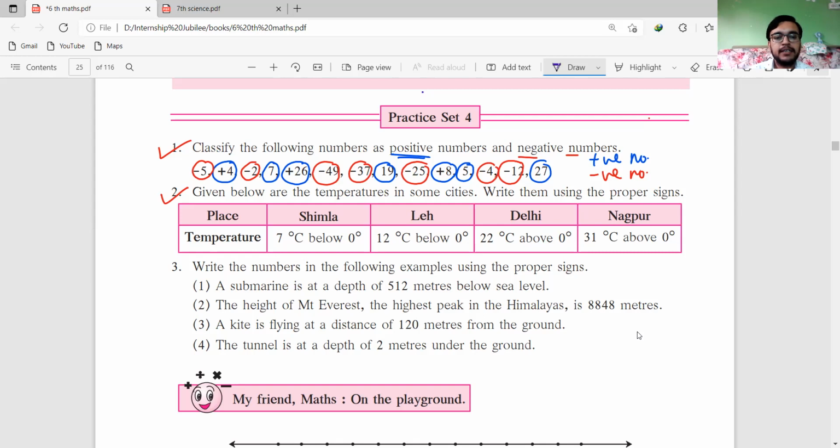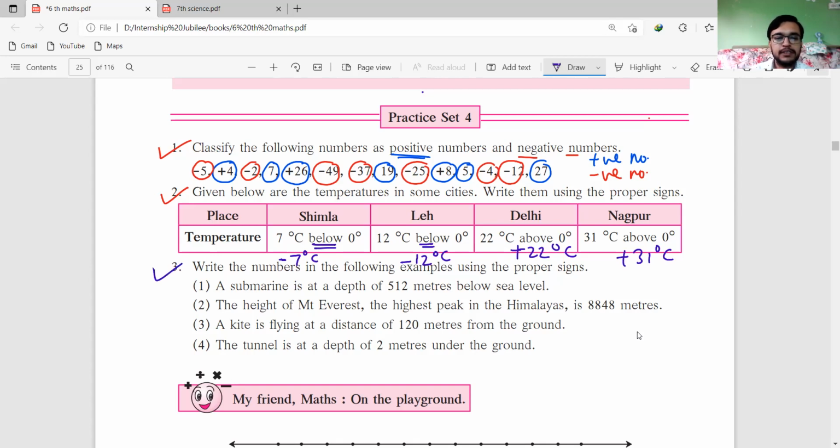Shimla temperature is below, here the word below is used, therefore we write -7 degrees Celsius. Here it is also below, means -12 degrees Celsius. The temperature is below 0 degrees Celsius, means it is less than 0 degrees Celsius. Therefore we indicate it by negative sign. Here above means plus 22 degrees Celsius. Here above means plus 31 degrees Celsius.